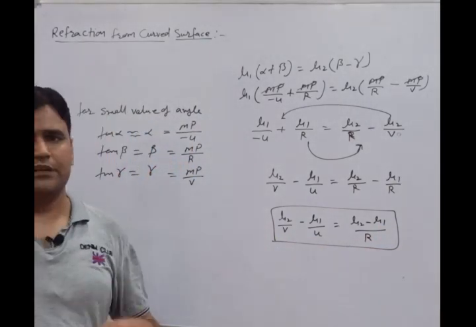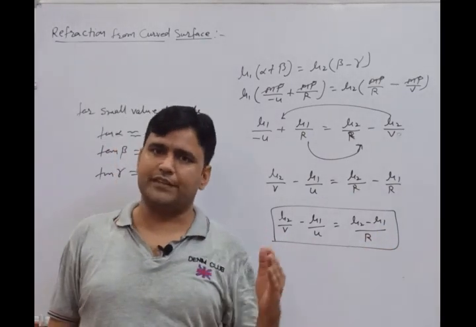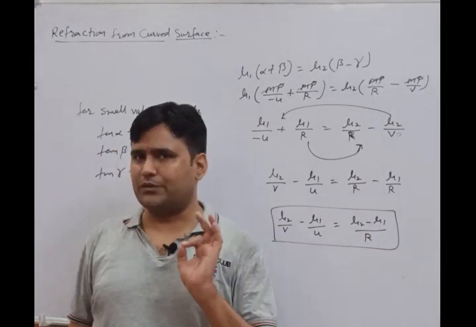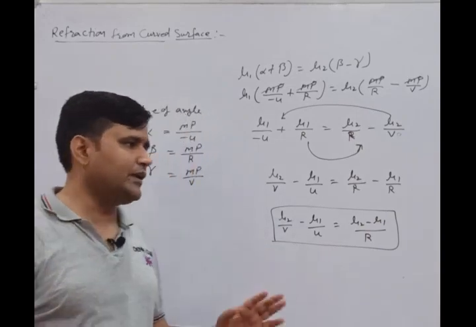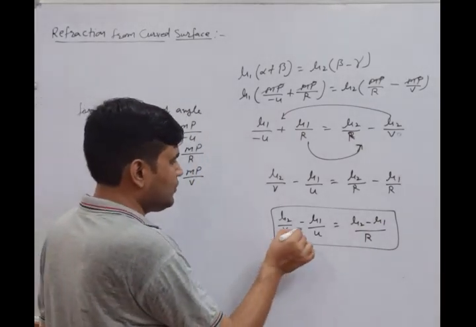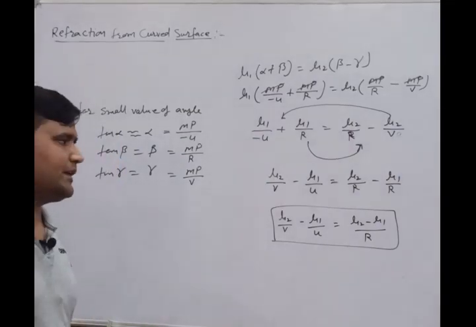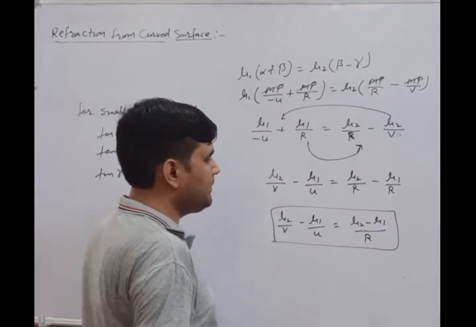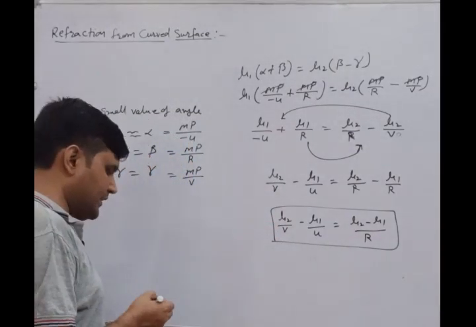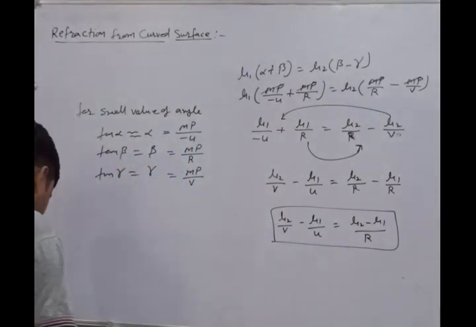Now this is the formula for the refraction due to a curved surface, whether it is for the concave or the convex. दोनों के लिए फॉर्मुलेशन सेम होगी. Here mu1 and mu2: mu1 आपके पास वो मीडियम होगा जिसमें आप इंसिडेंट कर रहे हो. Here the object is to be placed, ऑब्जेक्ट किस में प्लेस होगा, mu1 में, और इमेज किस में बनेगी, mu2 में बनेगी. It is the basic formulation.